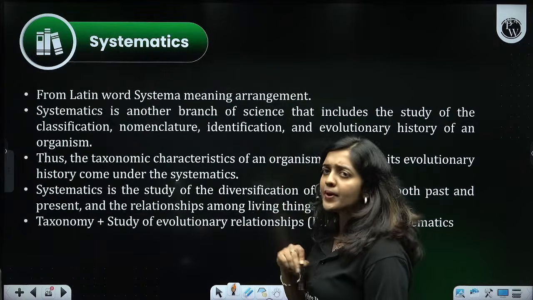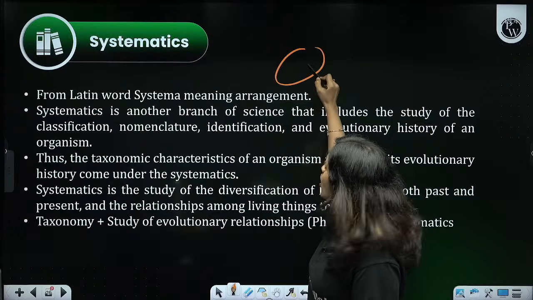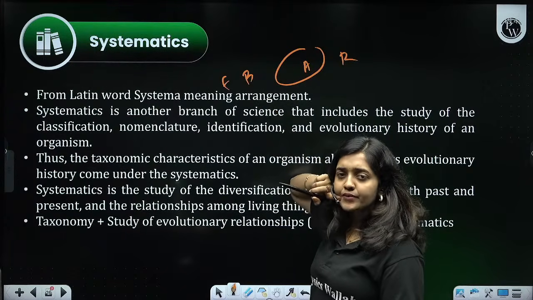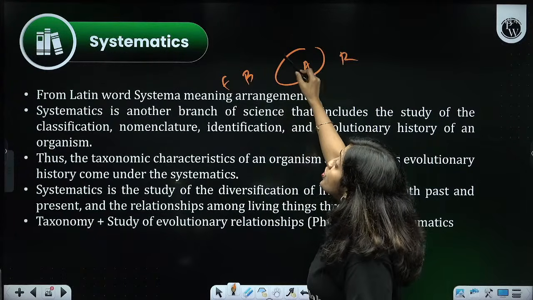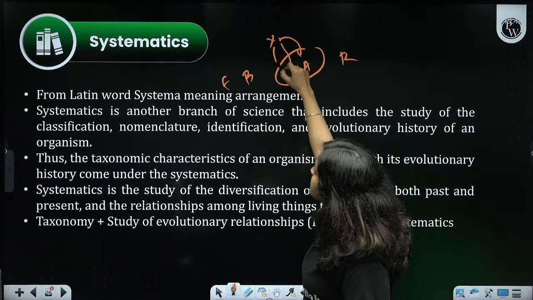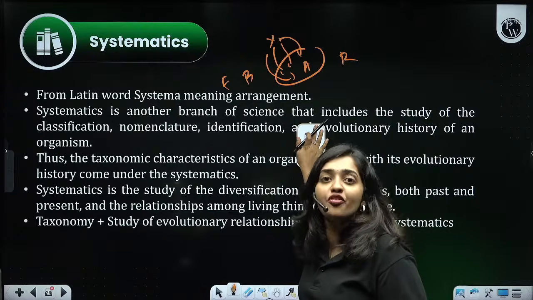Yes, in the previous example, we placed that organism into the group of amphibians and not to the group of reptiles or birds or fishes. But while doing that, we haven't analyzed the evolutionary relationship of that new organism with the existing organisms in this particular group of amphibians. So it is actually a demerit of taxonomy.